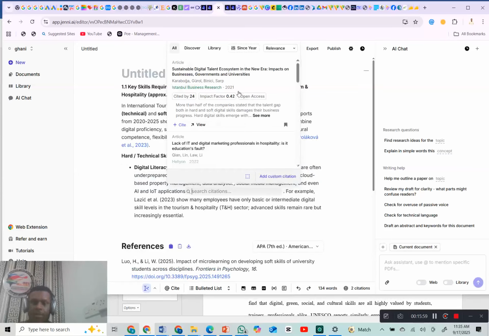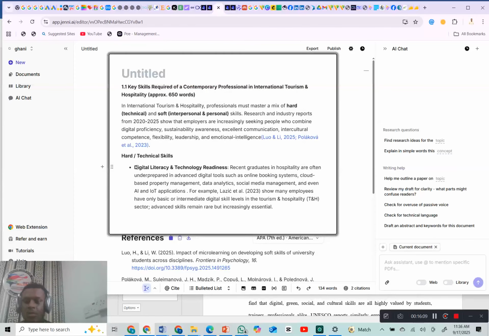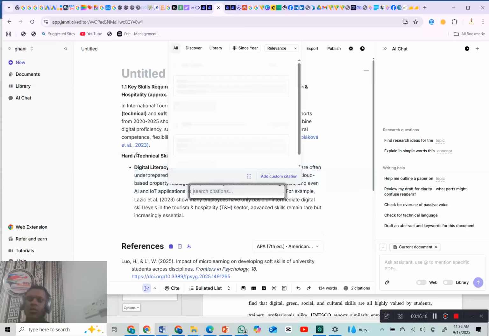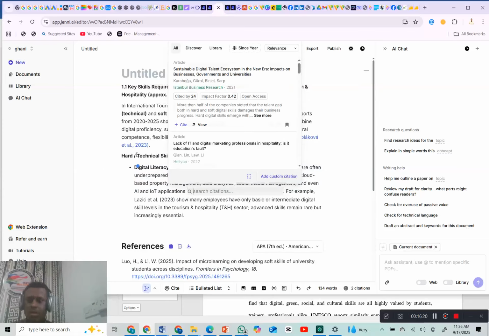One thing you also need to do is look. Let me show you how accurate this thing is. Now, this thing we want to cite, right? It's talking about digital literacy and technology readiness, right? Now let's click on Cite, and you're going to see the options it gives you for this work.